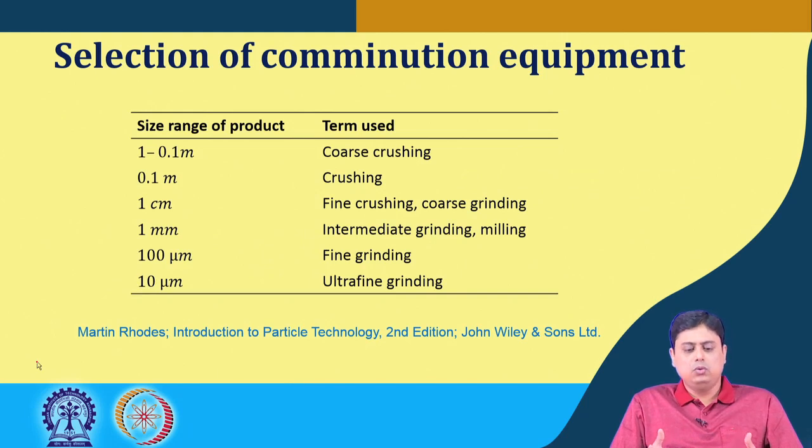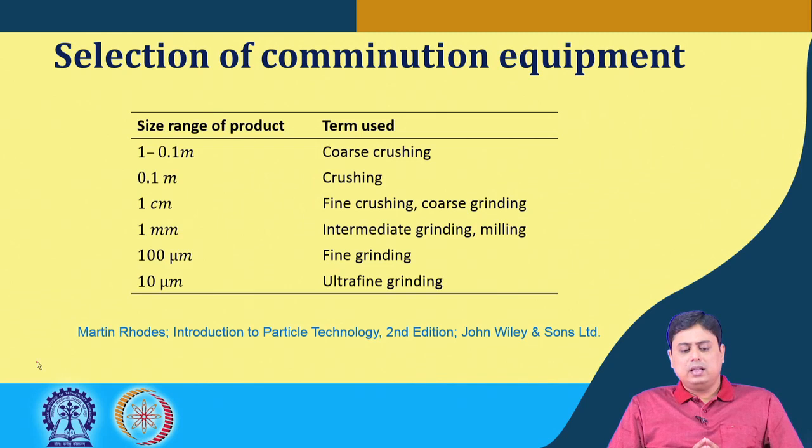So if we use crushing or grinding operation, we have the crushers, jaw crushers and all these types of equipment. If we go for the milling operation, which is the intermediate grinding in the order of millimeter or lower, we go for different types of milling equipment. If we go for very fine grinding or ultra fine grinding, down to this 10 micron particle size, then we handle it with appropriate equipment, typically the colloid mills.